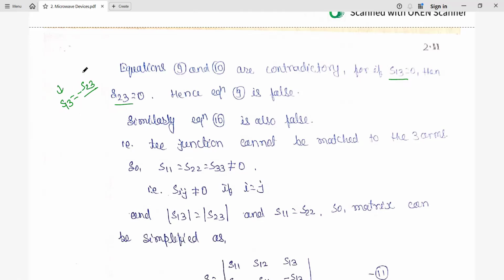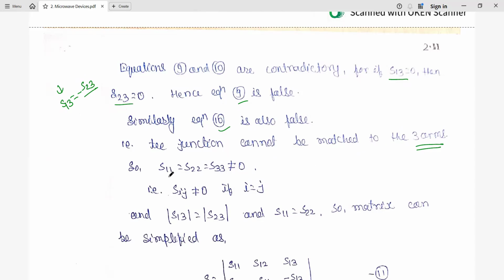One is 0, so the other must also be 0. So equation 9 is going to be false, and in a similar way equation 10 is also false. From this, you can say that the T junction cannot be matched at all three arms.